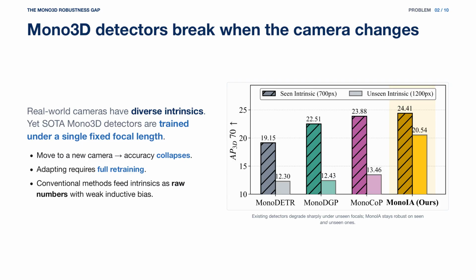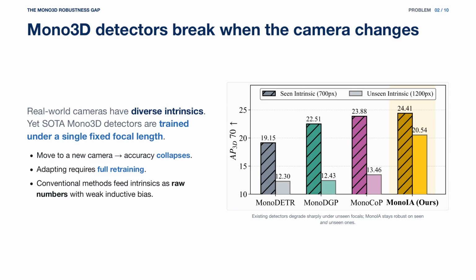Monocular 3D detection predicts 3D bounding boxes from a single RGB image, a cheap and deployable alternative to LiDAR. But existing detectors share a critical limitation. They are trained under a fixed camera intrinsic. When deployed on a different camera, accuracy collapses.